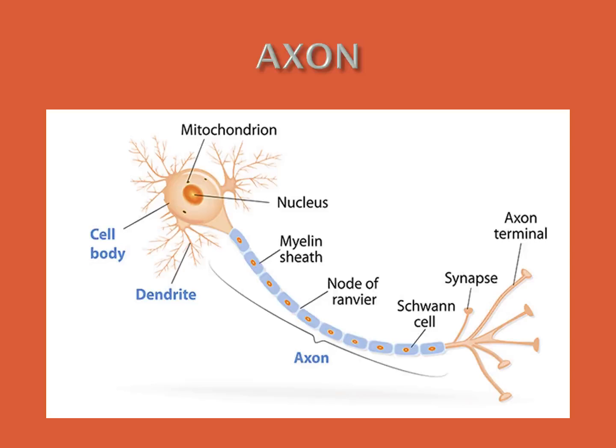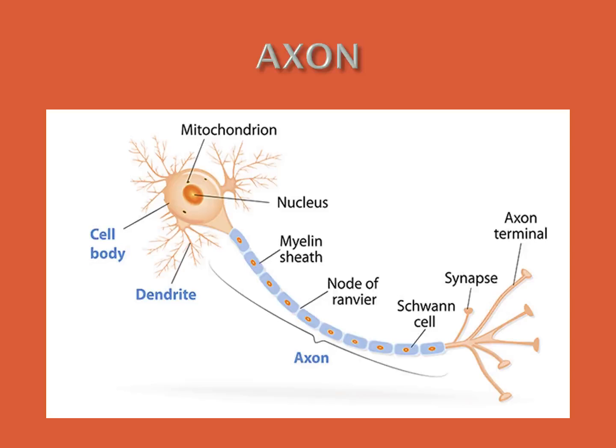The myelin sheath breaks at intervals by depressions called nodes of Ranvier. See the picture, everybody? In between the myelin sheath there are some breaks, some depressions. That is called nodes of Ranvier.